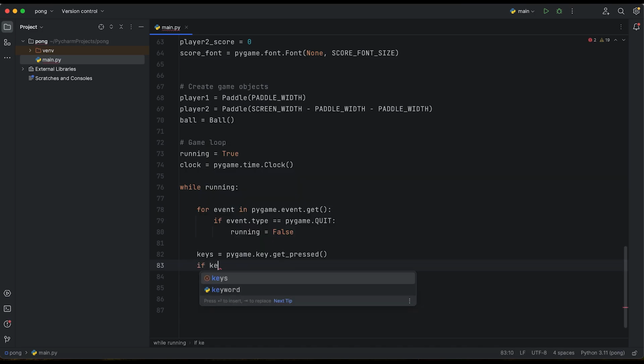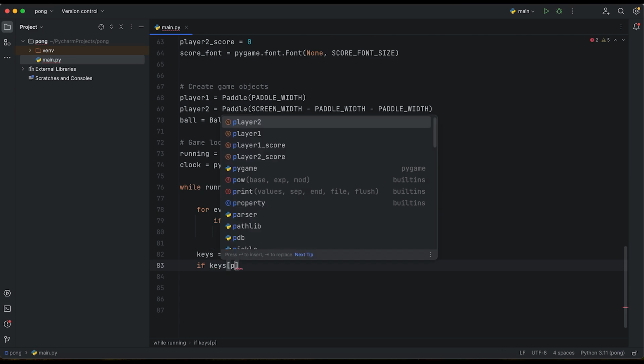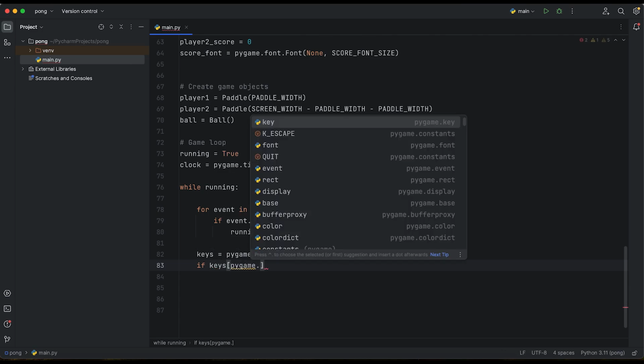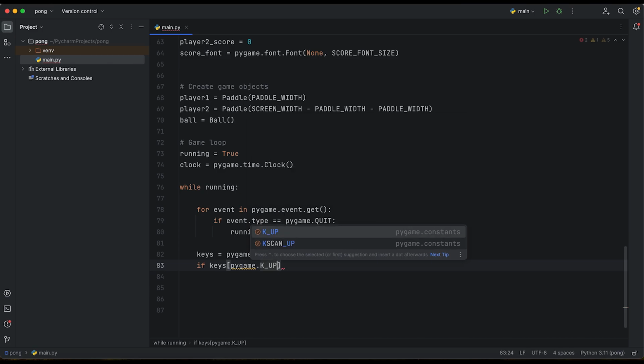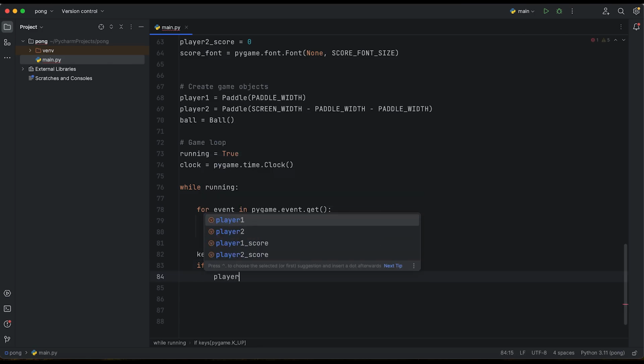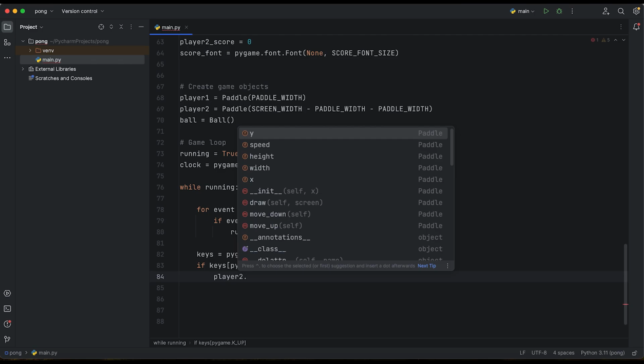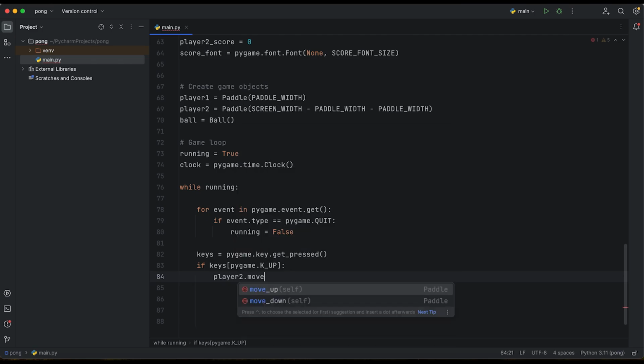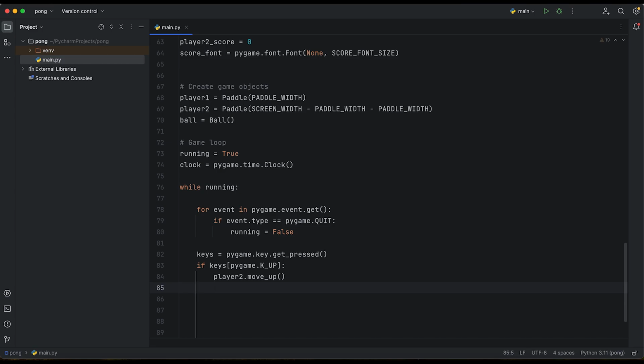So if keys, pygame.K_UP, our move up arrow, player 2, for example, we'll just change order, move up. So that's all that we need to know if our player is moving up.